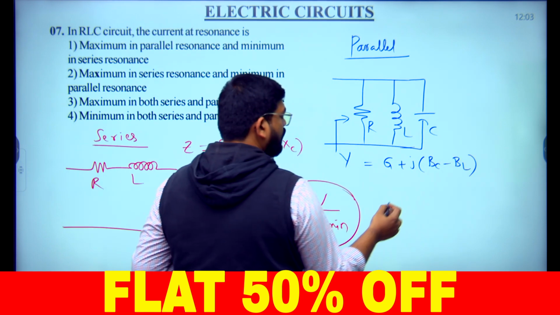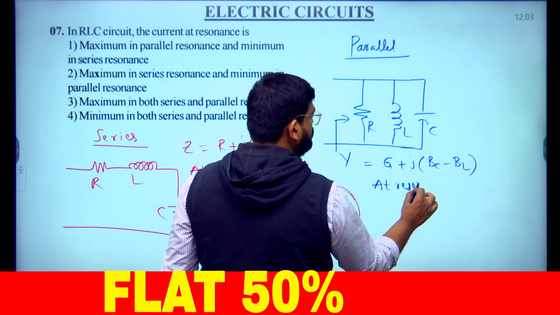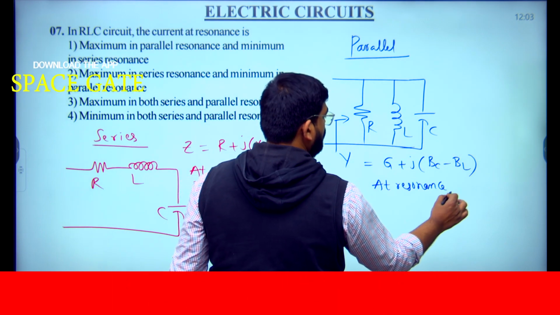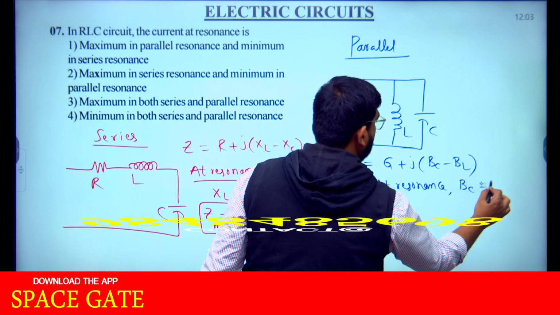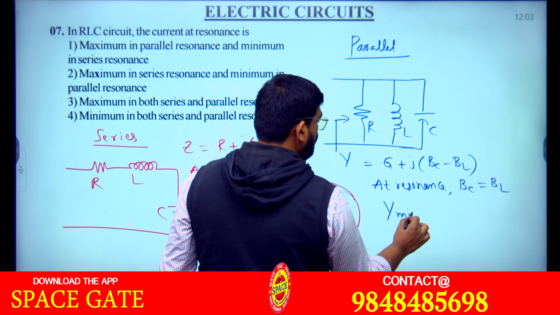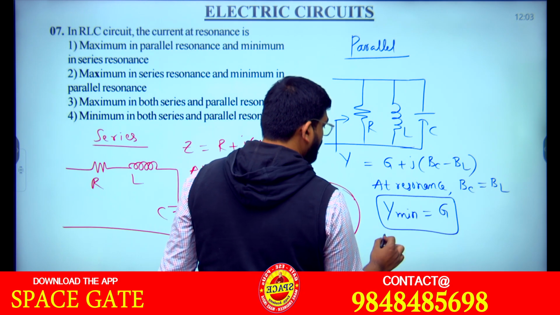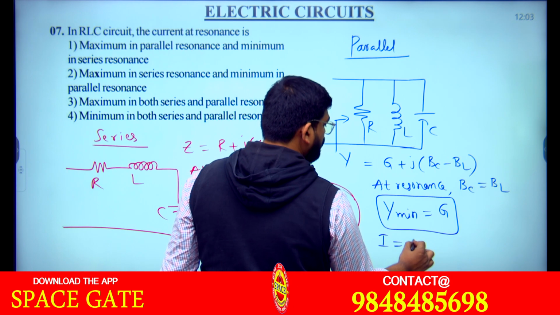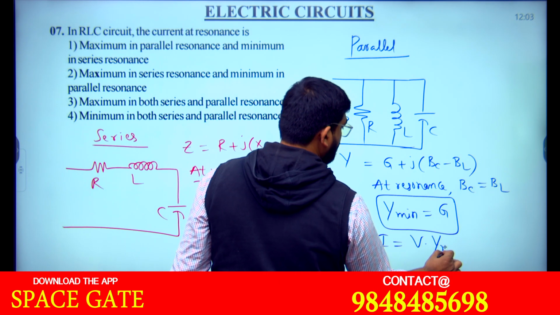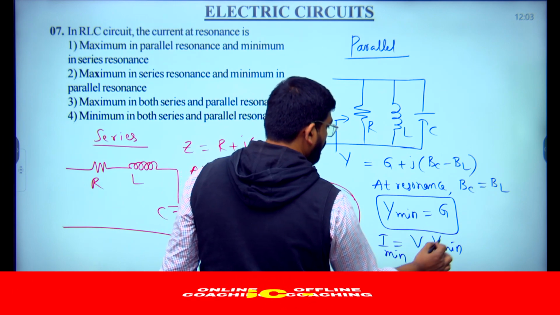At resonance in a parallel circuit, BC is equal to BL. Means admittance becomes minimum. How to find current from admittance? I is equal to V into Y minimum. So, if admittance is minimum, current is also minimum.